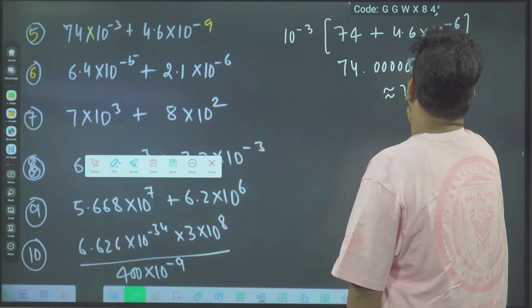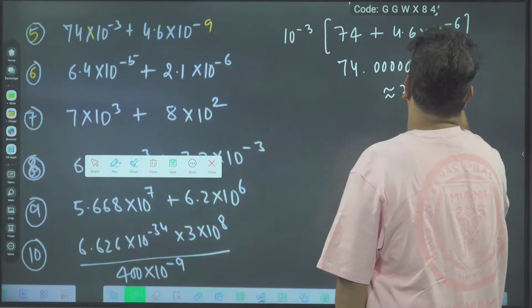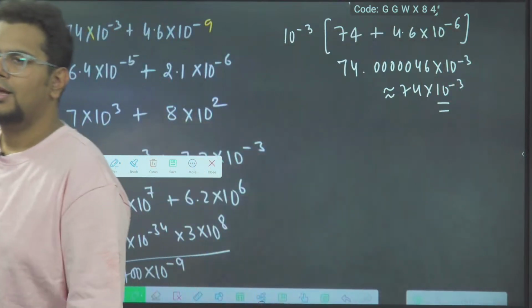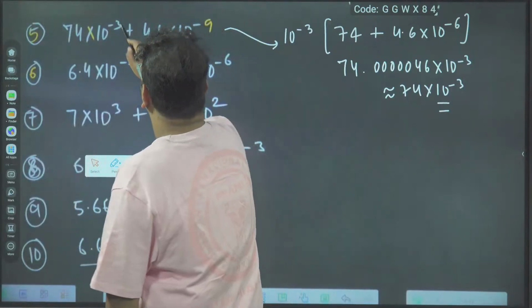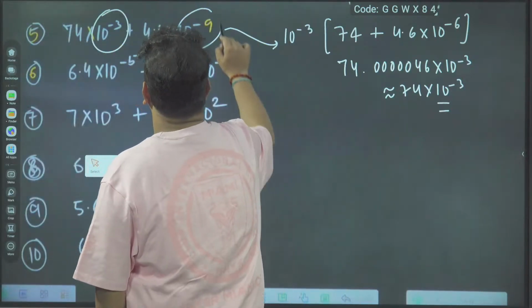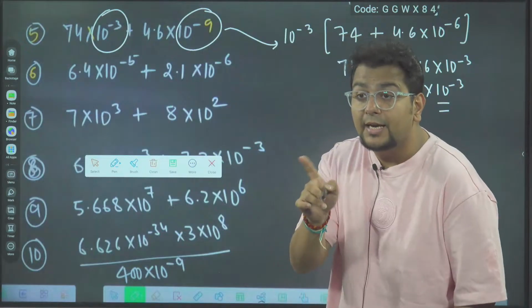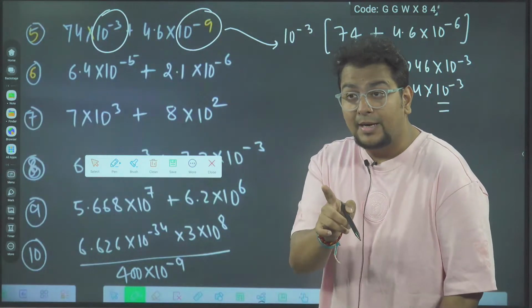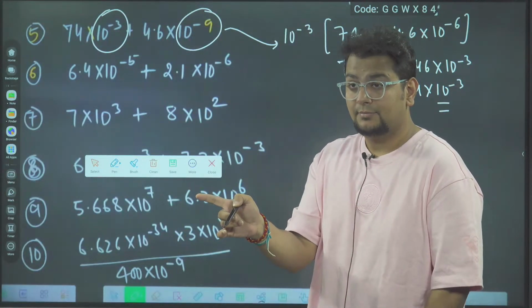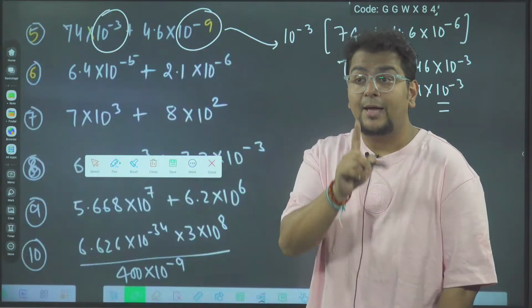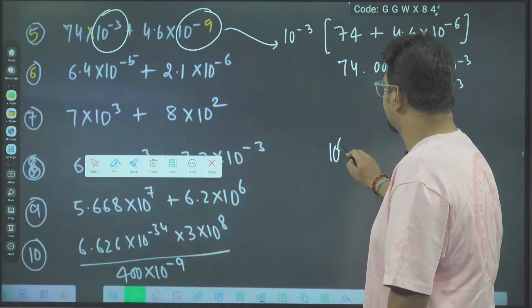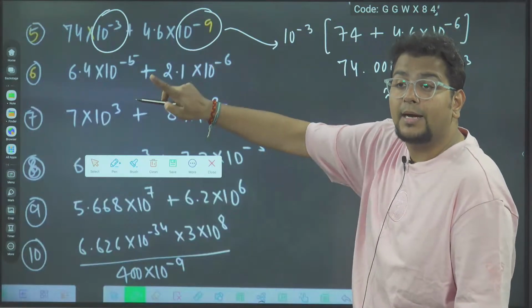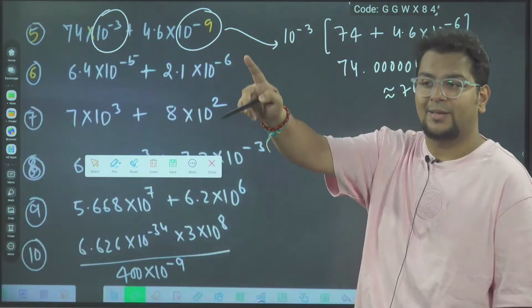So around 7.4 into 10 power minus 3 only after rounding off. Check once. Now the interesting thing here is that 10 power minus 3 and 10 power minus 9 are significantly different. 10 power minus 3 and 10 power minus 9 differ by 1 lakh times. 1 lakh is 10 power 6, and the difference in minus 3 and minus 9 power is 1 lakh times.